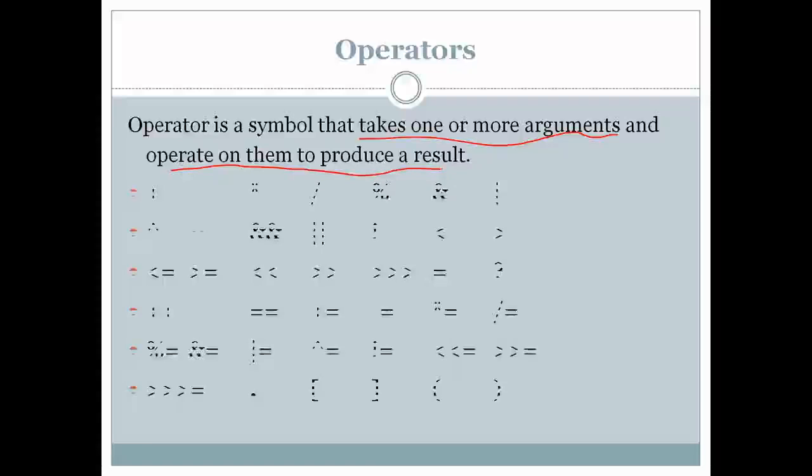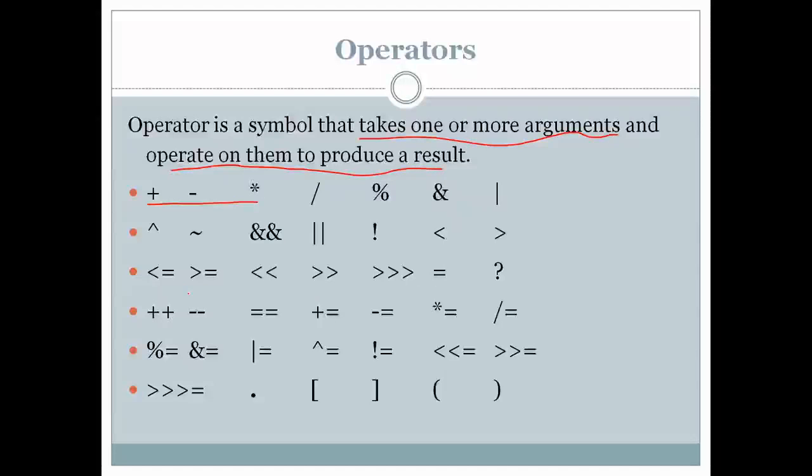So let's see some of the operators here. We have arithmetic operators, relational operators, logical operators. We have some special operators available in Java. So operators are symbols which perform a particular operation on the operands passed to them. In detail we will study operators in a later section.